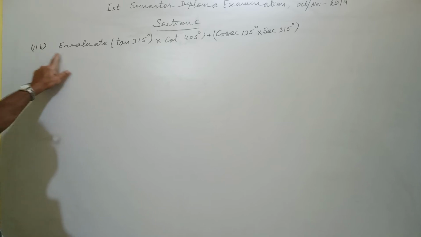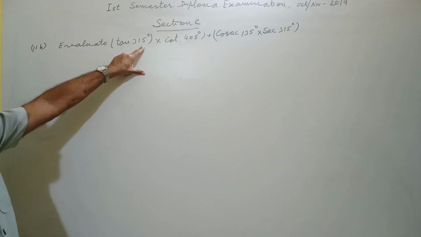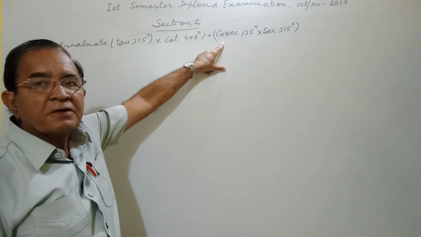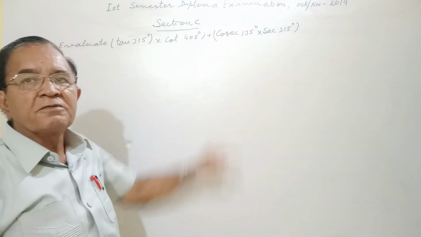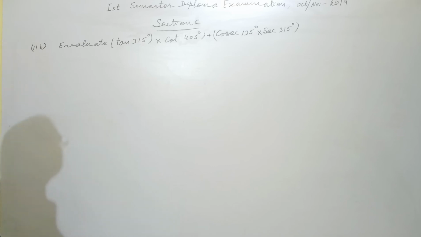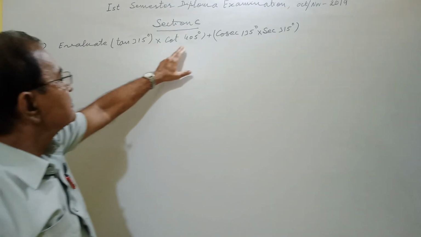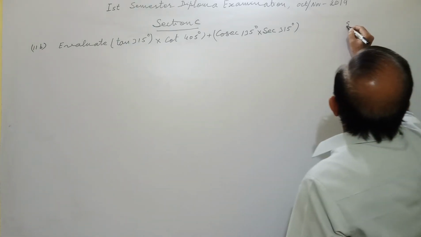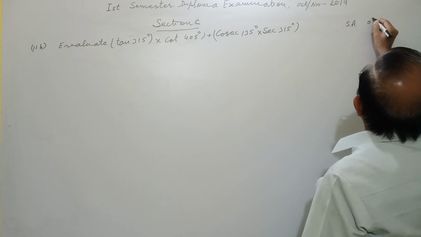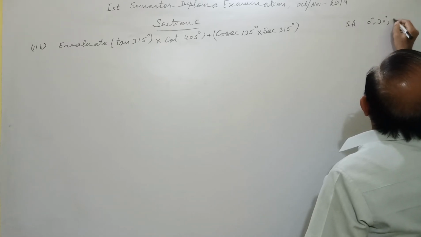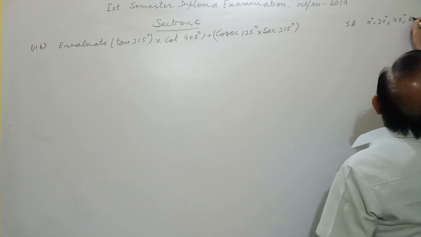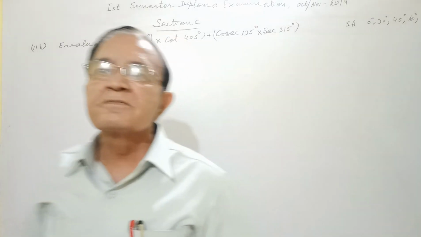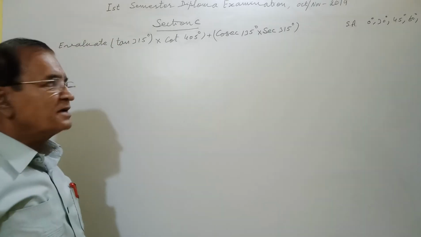11 sum B part. Evaluate tan 315 degree into cot 405 degree plus cosecant 135 degree into secant 315 degree. How can we solve this? Convert these angles to the standard angles. Standard angles means 0 degree, 30 degree, 45 degree, 60 degree, 90 degree. These are the standard angles. So put the higher angles into standard angles.